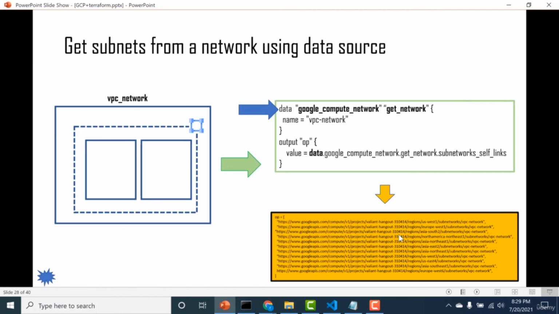So here again, the name of your type would be google_compute_network. And the name that I give for my particular type is get_network. And the parameter that I need to give for my data block is basically the name of that particular VPC network, which is vpc-network. And in the output, I need to use data. instead of resource. that I would have used had this been a resource block. And again, I need to mention the type, the name, and then at the end, I need to mention subnetworks_self_links to get information about all the subnets for that particular network.